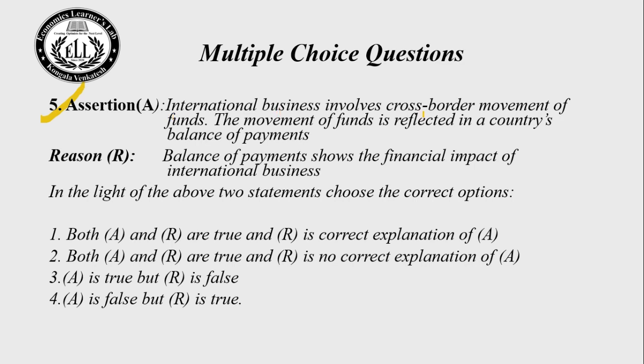International business involves cross-border movement of funds. The movement of funds is reflected in a country's balance of payments. Reason R: balance of payments shows the financial impact of international business. Yes, these two statements are right. So the right answer for this question is choice number 1. Both A and R are true and R is the correct explanation of A.